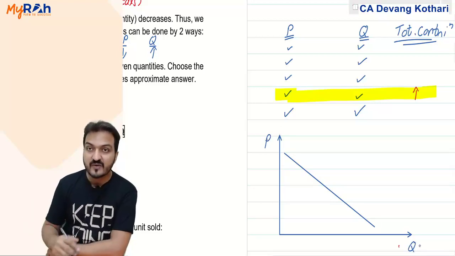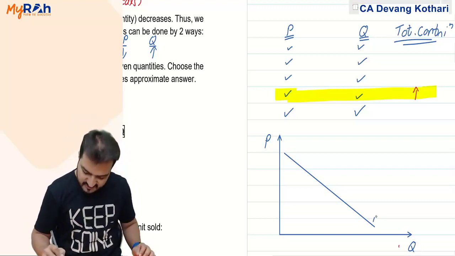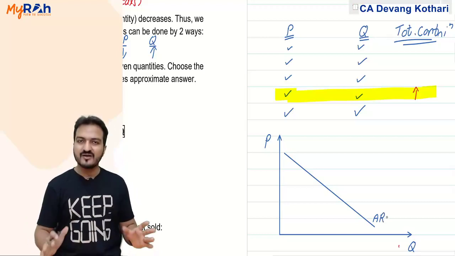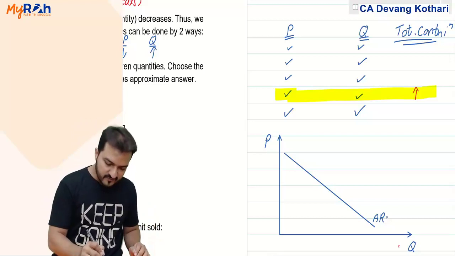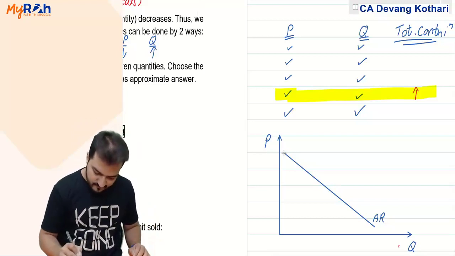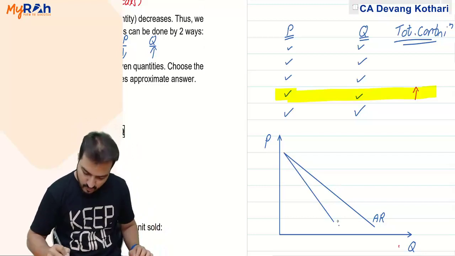Now, if this is my demand, then this same line also indicates my average revenue. On an average per unit, what revenue do I get? Also, if this is my average revenue, then this second line here would indicate marginal revenue.